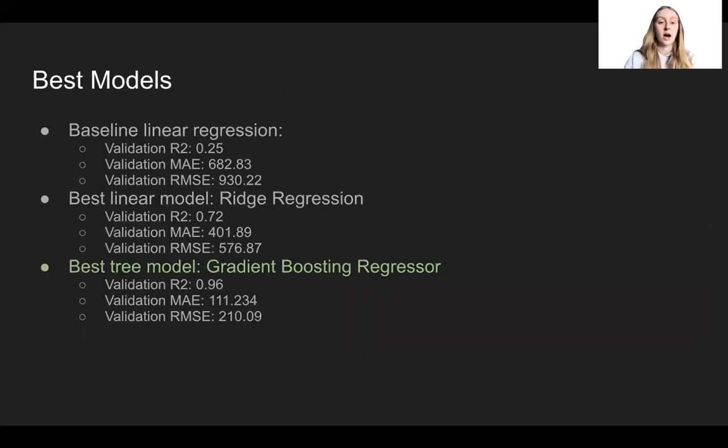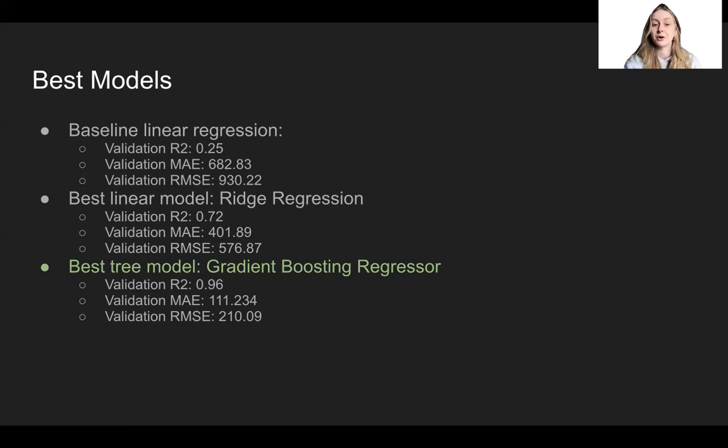So of the models that I ran, here are the highlights. I have a baseline linear regression, which I ran before doing any pre-processing, which gave an R-squared of about 25%, which is really bad. It's about 25% better than just a plain model that predicts the mean. And it means that about 25% of the variability in the target is explained by the model. And the MAE is in the units of Y. So it says for every prediction on average, they're about 682 bikes off in guessing the true number.